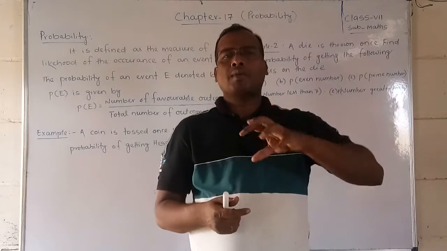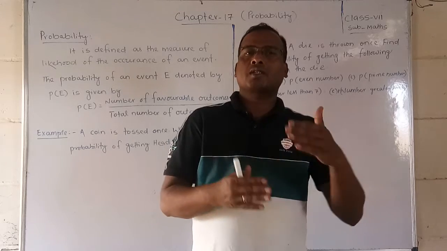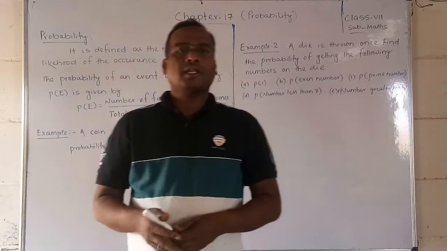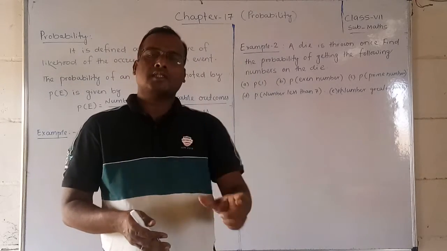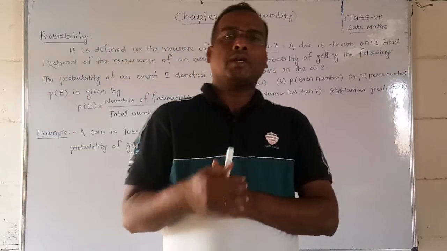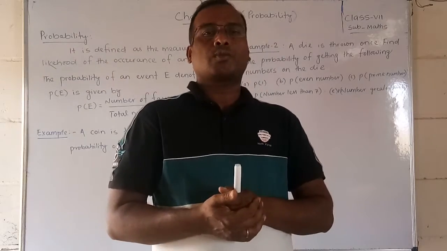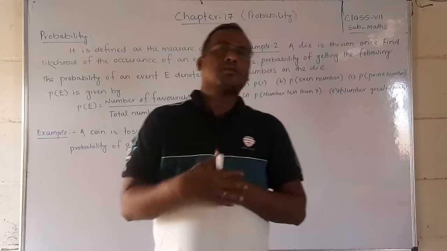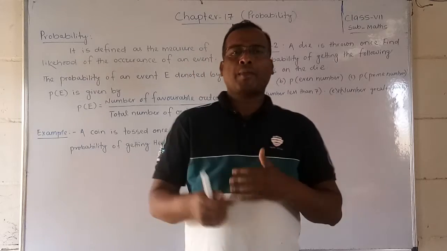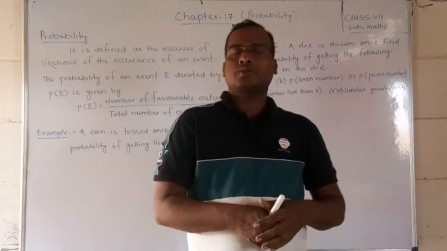So probability means we are expecting something, and it may or may not be successful. We cannot say 100% that it will be successful. In those cases we use probability. It refers to future conditions that we are expecting. It is also a branch of statistics, and we have to apply a formula to find the probability of different events, which we will discuss.